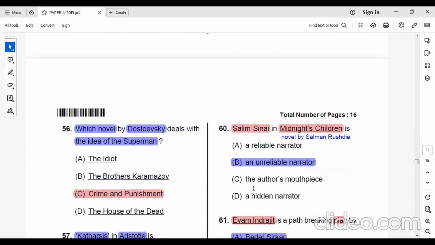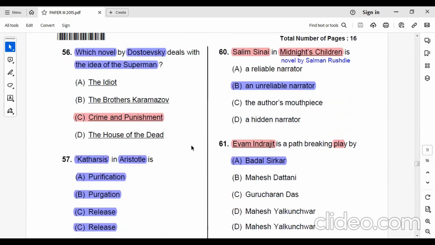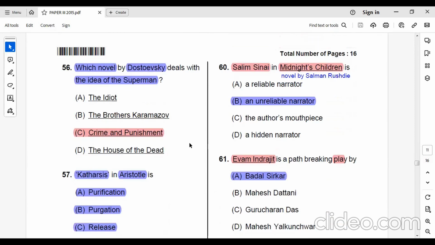Now we are moving to question number 56. Which novel by Dostoevsky deals with the idea of the Superman? Crime and Punishment. Crime and Punishment by Dostoevsky talks about the idea of the Superman. Question number 57.